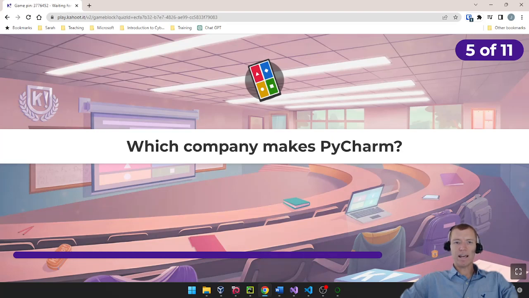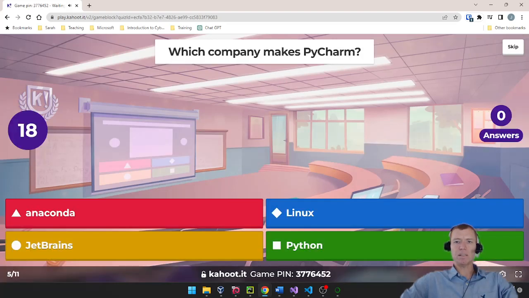Question number 5. Which company makes the PyCharm integrated development environment? Is that Anaconda, Linux, JetBrains, or Python?